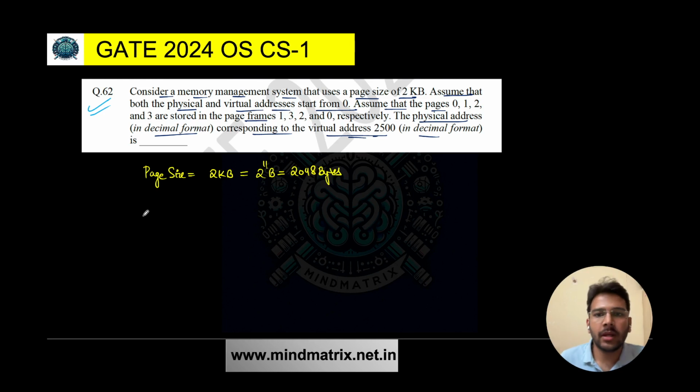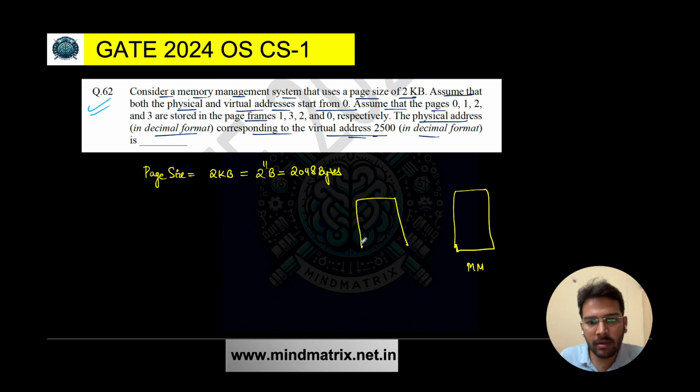Now pages are given to us and its corresponding page frames are given. So let's say this is your main memory. That means you have frames in it, and you have the page table for mapping of logical or virtual address space to physical address space. Now carefully understand, in the page table the indexing is based on page numbers and it always starts from 0.